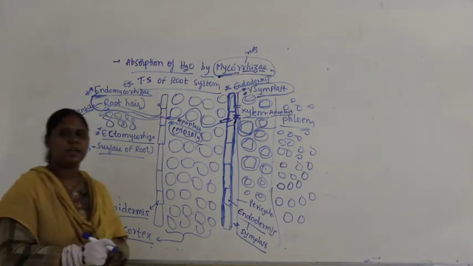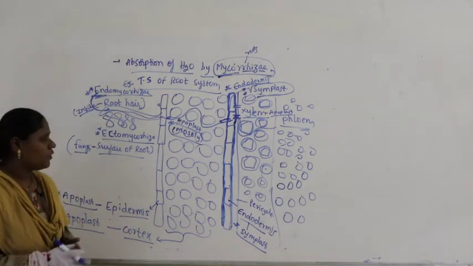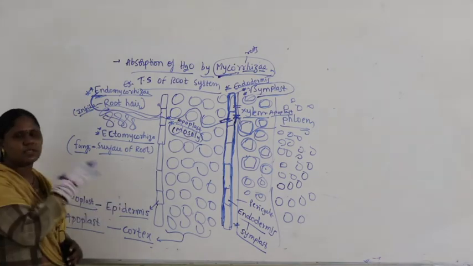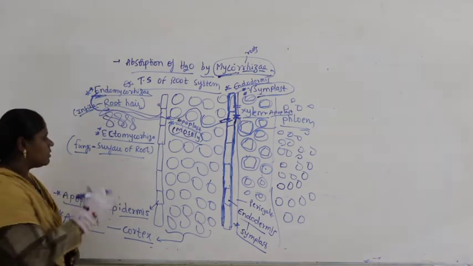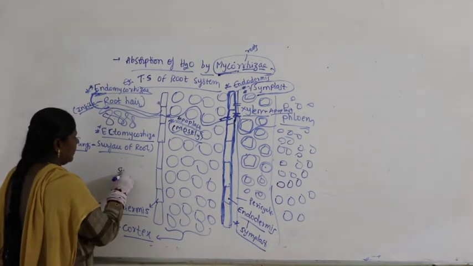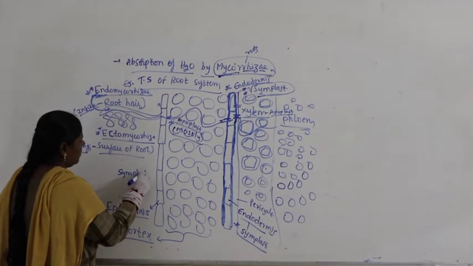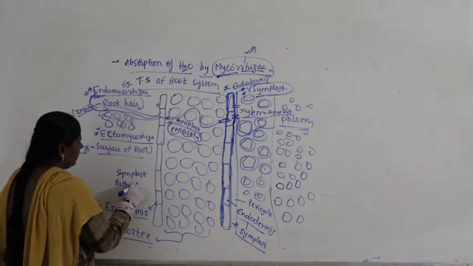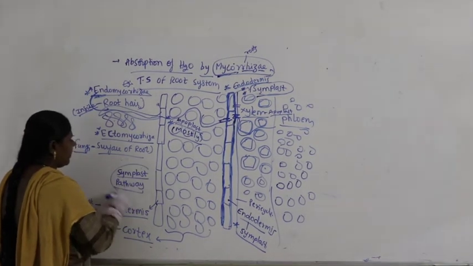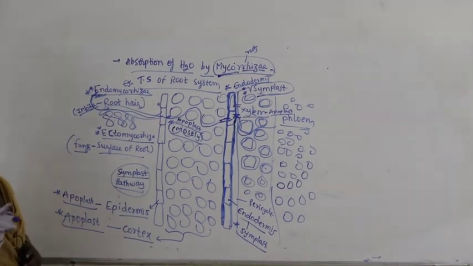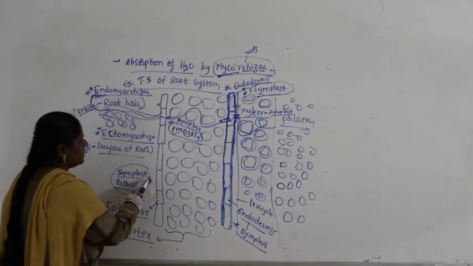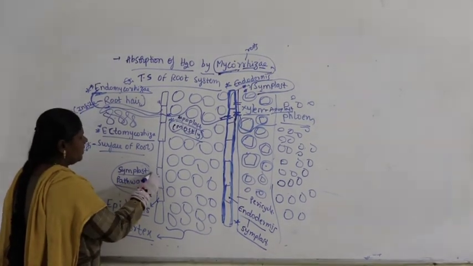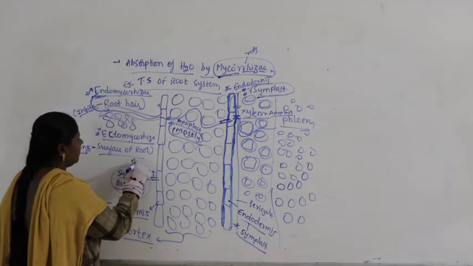Sometimes what happens? In some cases, from the beginning of epidermis, it follows symplast. So, here this is symplast movement. What I am drawing now is symplast movement or symplast pathway. Now, in this case what happened? Sometimes we even find the symplast pathway, that is it enters into epidermis through plasmodesmata.